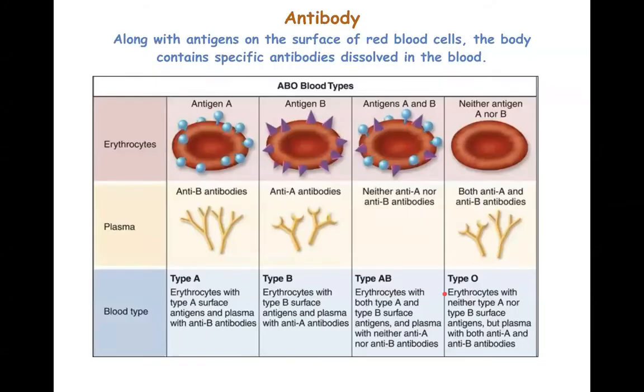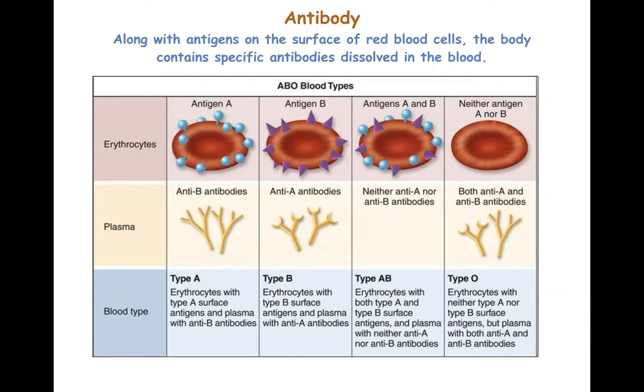Now, just like antigen, there are antibodies which are present floating freely in the plasma. So the people with the blood group A will have antigen A, but will have an antibody anti-B. The two, antibody and antigen, should not be able to fix like a lock and key. So the antigen and antibody do not match and hence can survive. Same way with people having blood group B, the antigen is B, but the antibody is anti-A. With people having blood group AB, the antigens which are present are both A and B, but the antibody is missing. There is no antibody in the blood.